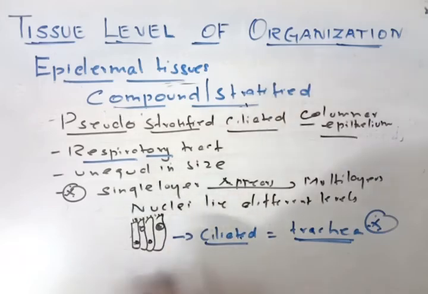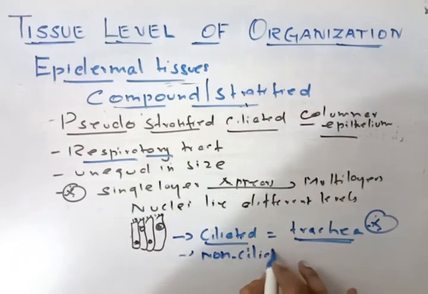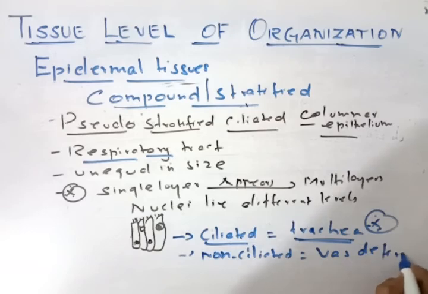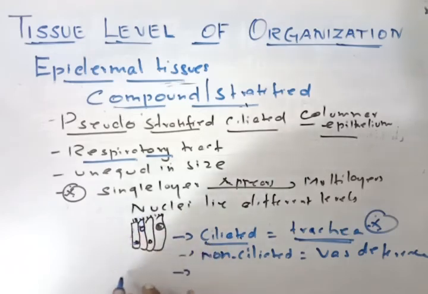If the cilia is not present, it is called non-ciliated, and this is found in the male vas deferens. Clear? Now sometimes the cell has a kind of growth like this. This is called stereocilia.